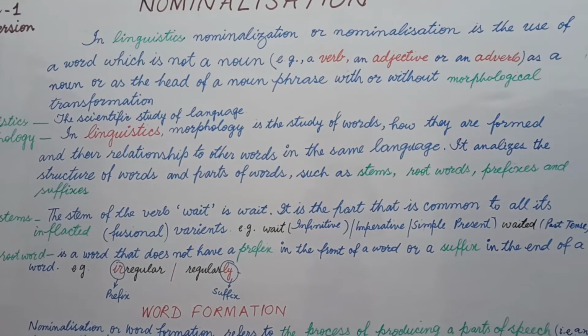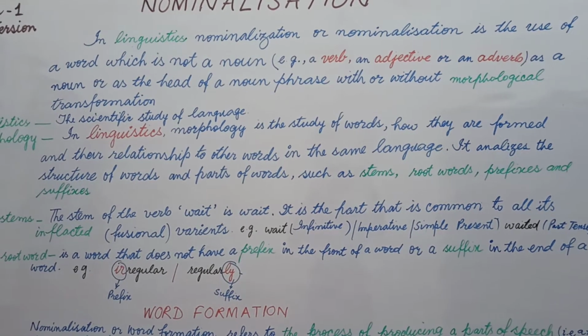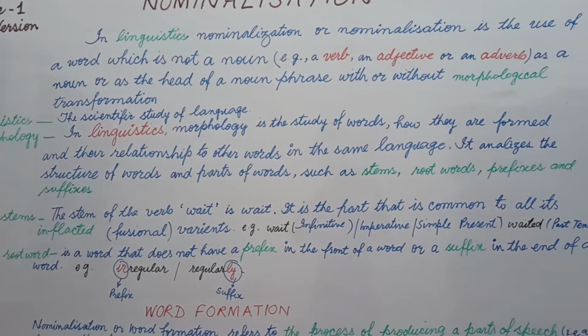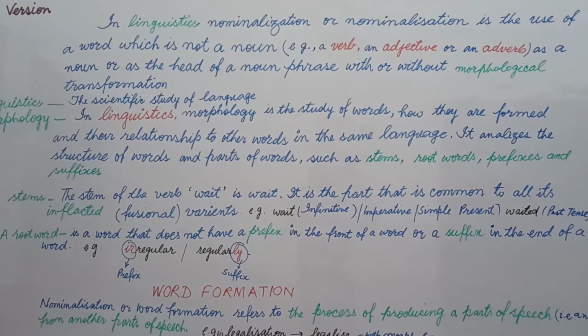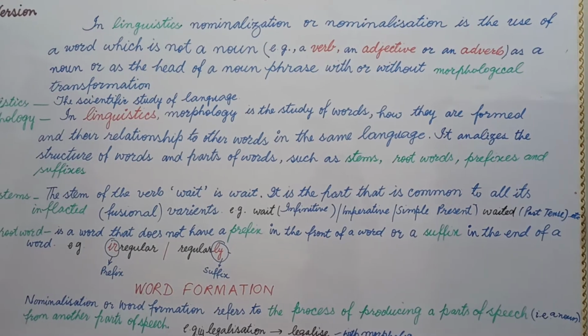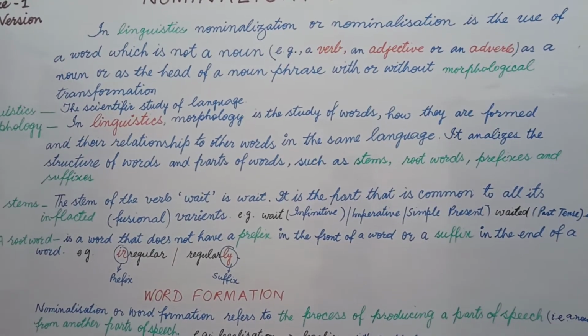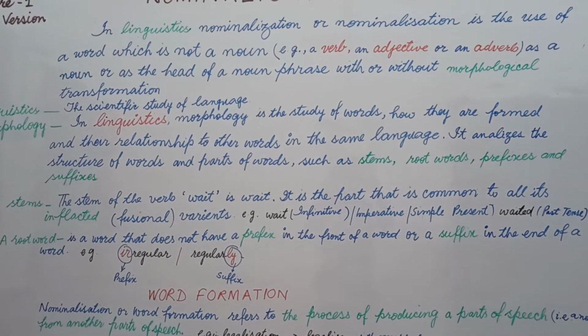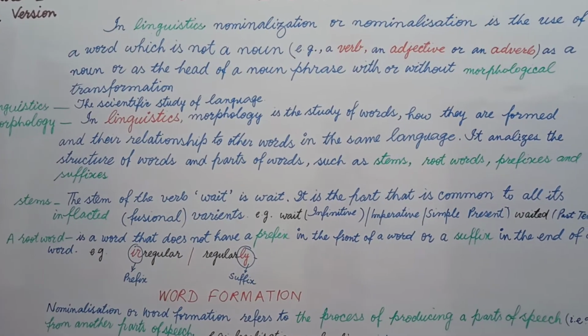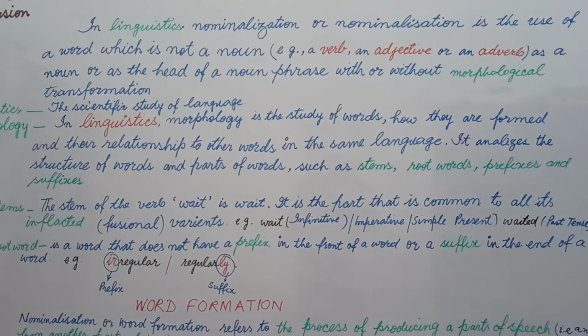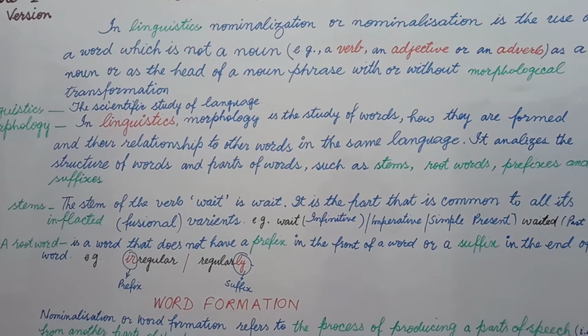Okay, you are going to make a noun from a word that is not a noun. I mean, you are going to change the given part of speech into another part of speech with or without morphological transformation. Now let's understand what is with or without morphological transformation.